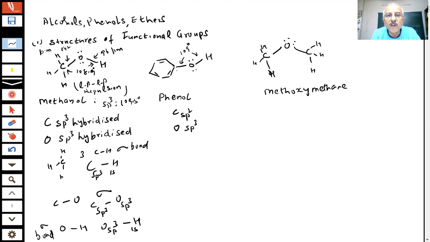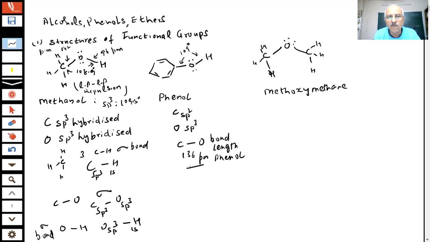And the important point is that this carbon oxygen bond length in phenol is 136 picometer.